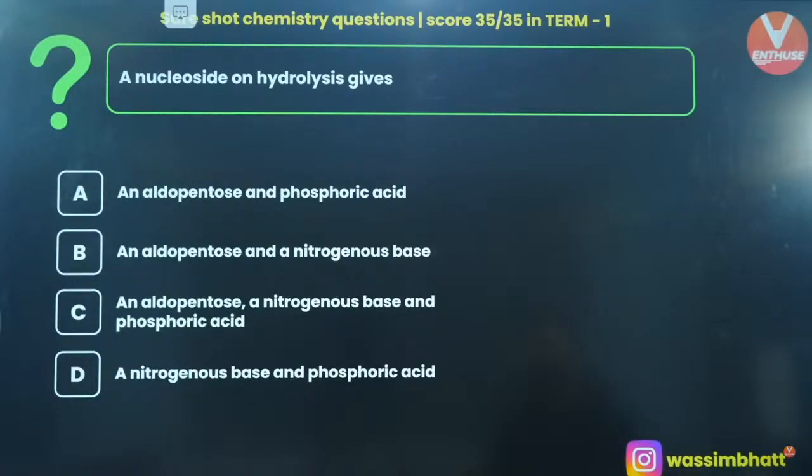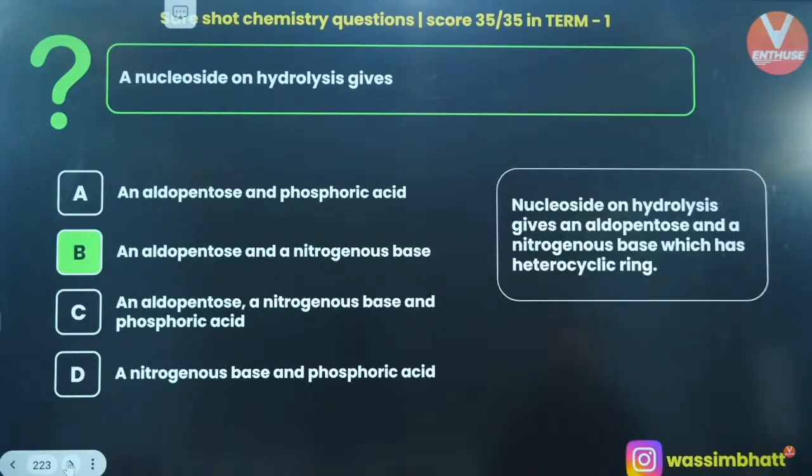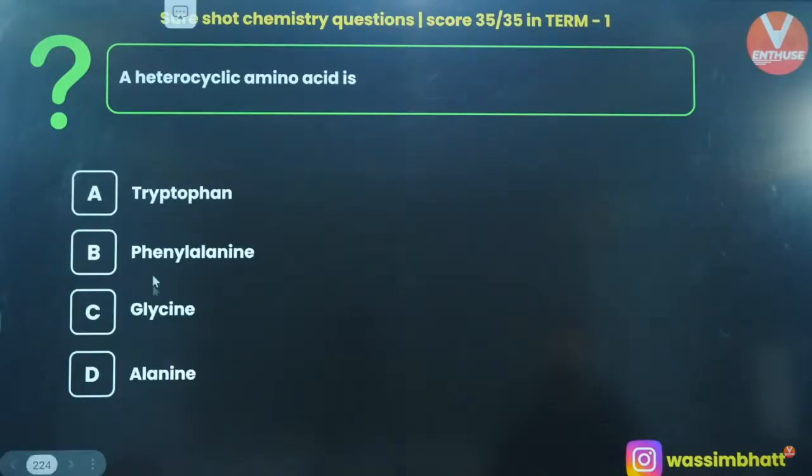A nucleoside on hydrolysis gives what? An aldopentose and phosphoric acid, an aldopentose and a nitrogenous base, an aldopentose, nitrogenous base and phosphoric acid, or a nitrogenous base and phosphoric acid. What do you think about this one, people? Fast. I can see the majority of the students are coming with option B and absolutely it's going to be option B only, right? So a nucleoside on hydrolysis gives aldopentose and a nitrogenous base, which has a heterocyclic ring.